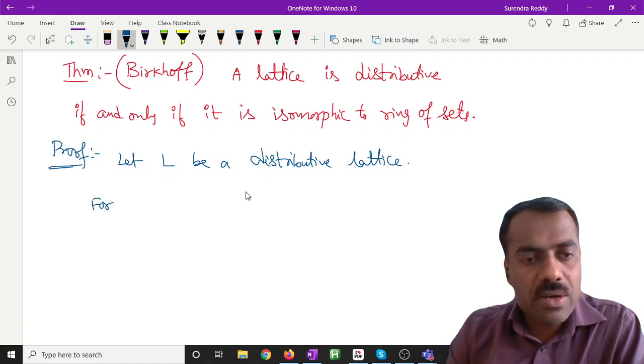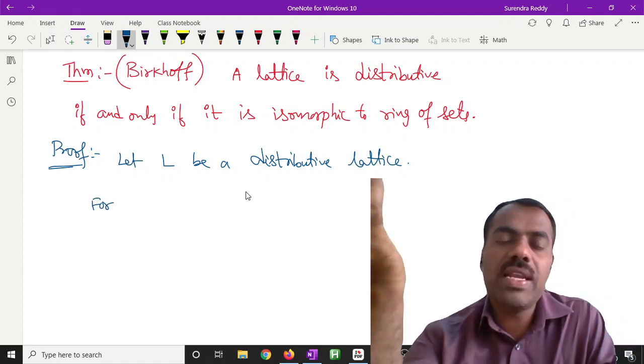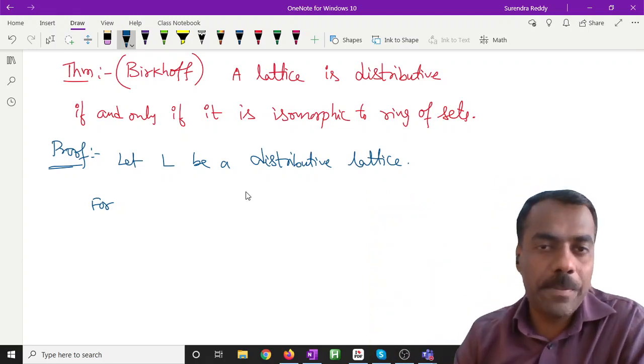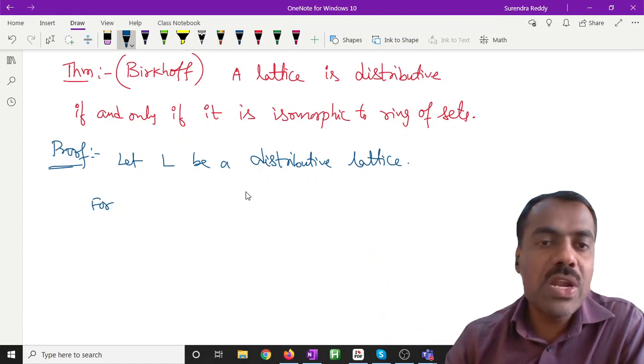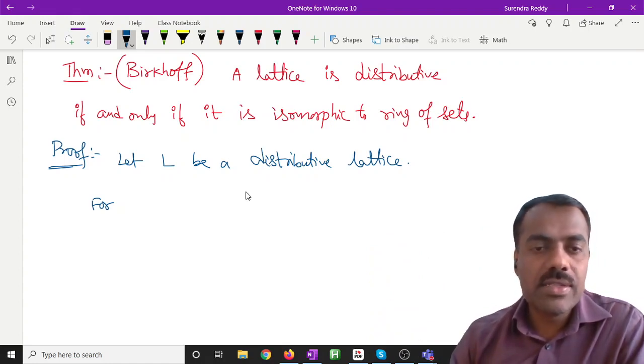For any A belongs to L, if you remember, there also we dealt with R of A, that is all the irreducible elements below A. So here we will deal with prime ideals. How do we do that?